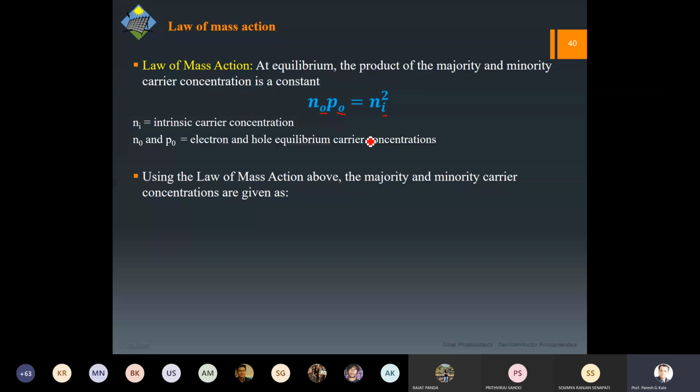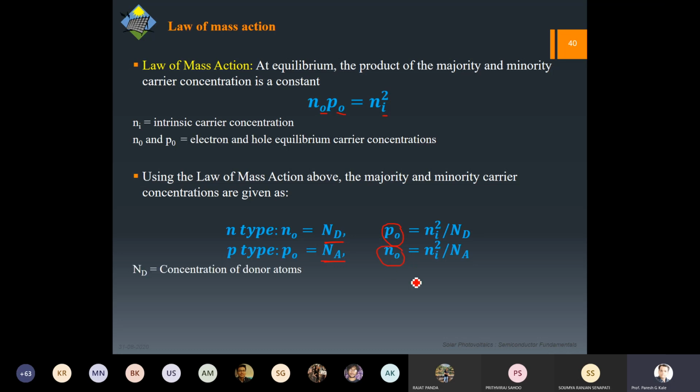Now when you use this, you can find out the value of either N0 or P0. Let us say we are talking about N type. Then N0 will be majorly ND, so you can find out the value of the other one, P0. And in case of P-type, the carriers would be acceptor ones, so you can find out the value of N0. ND and NA are the concentration of donor and acceptor atoms.